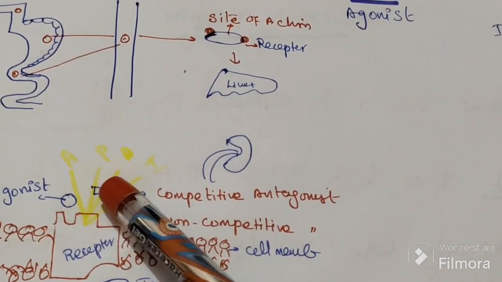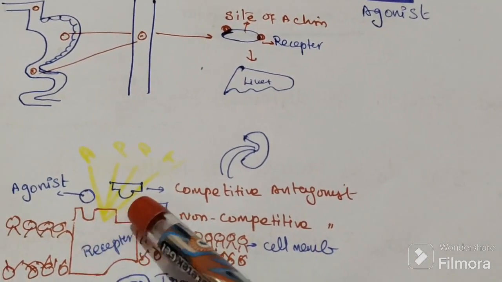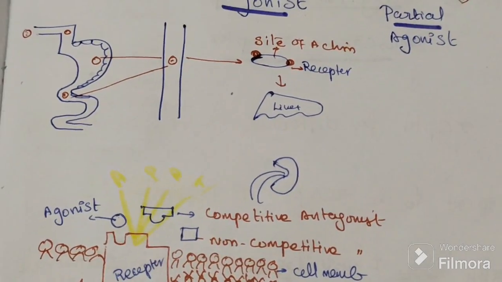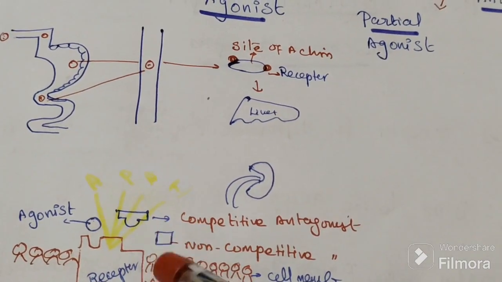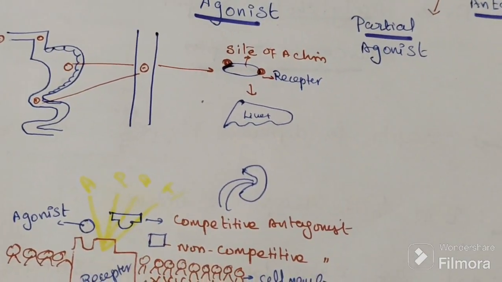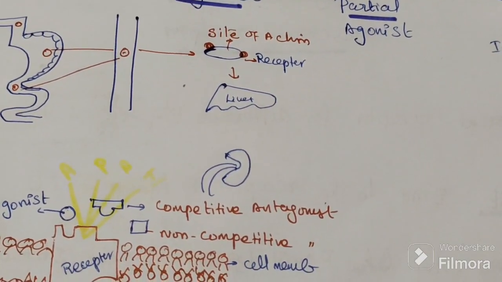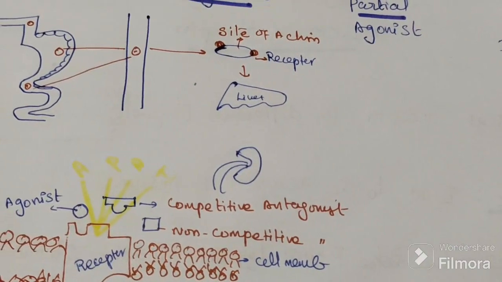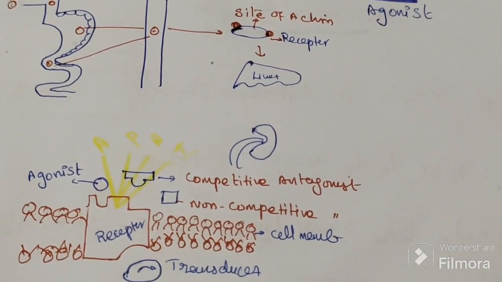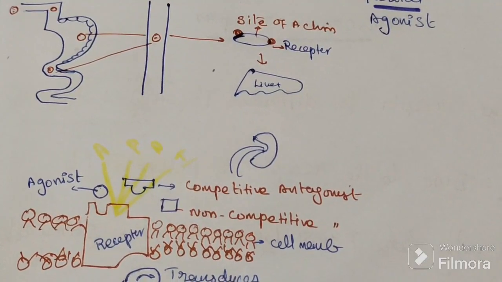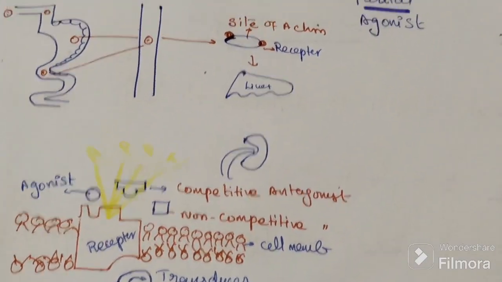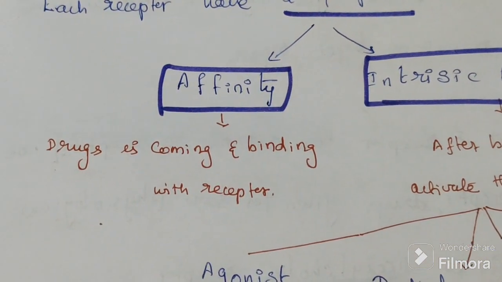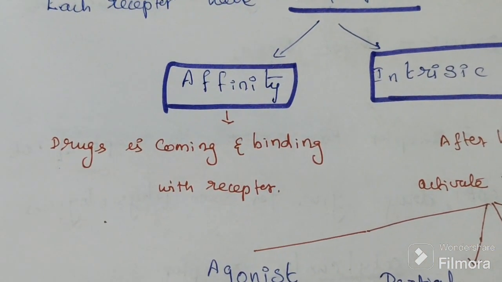These things here are the drugs, coming and binding with this receptor. The binding is known as affinity. So what is affinity? The drug coming and binding.